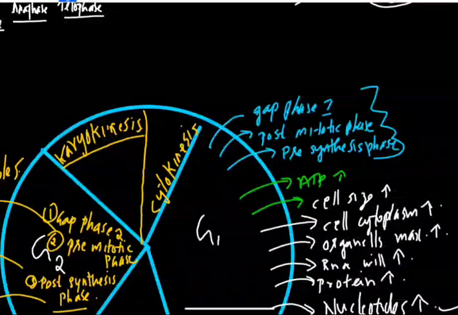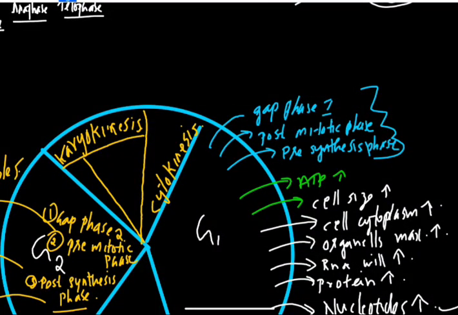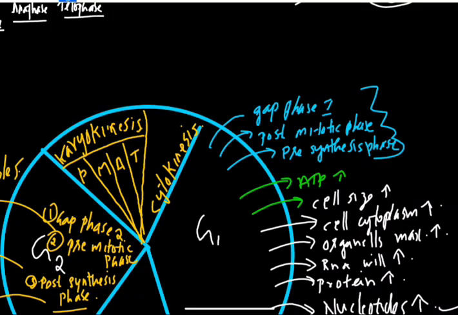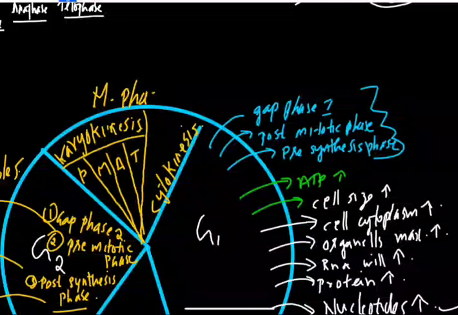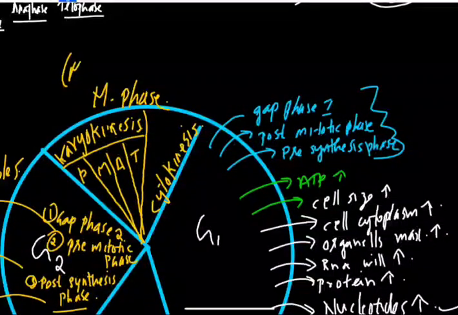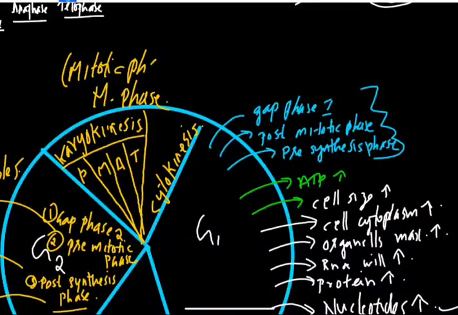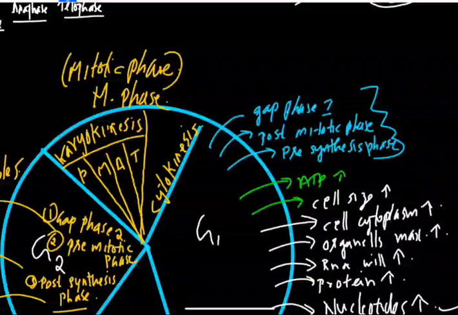Cytokinesis. Karyokinesis also has four phases: prophase, metaphase, anaphase and telophase. This is the M phase, also known as the mitotic phase, where the daughter cells are produced.